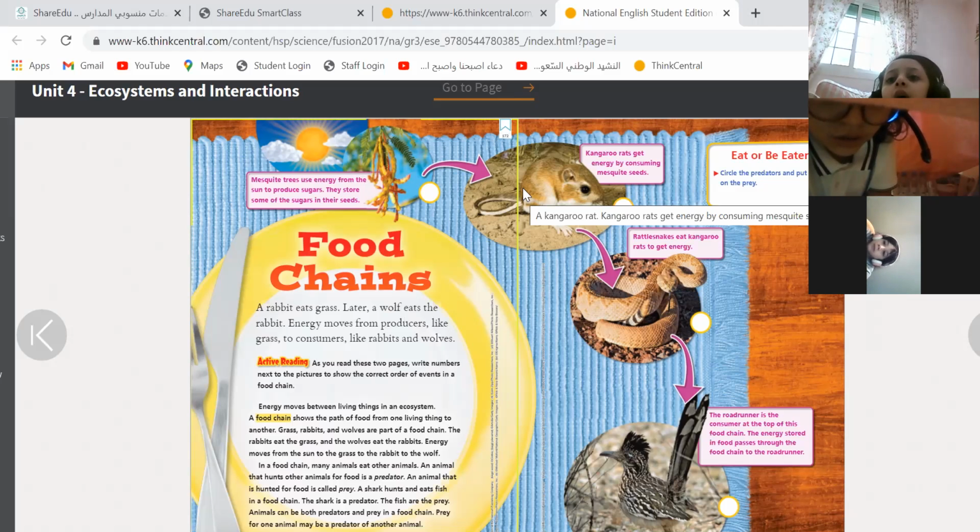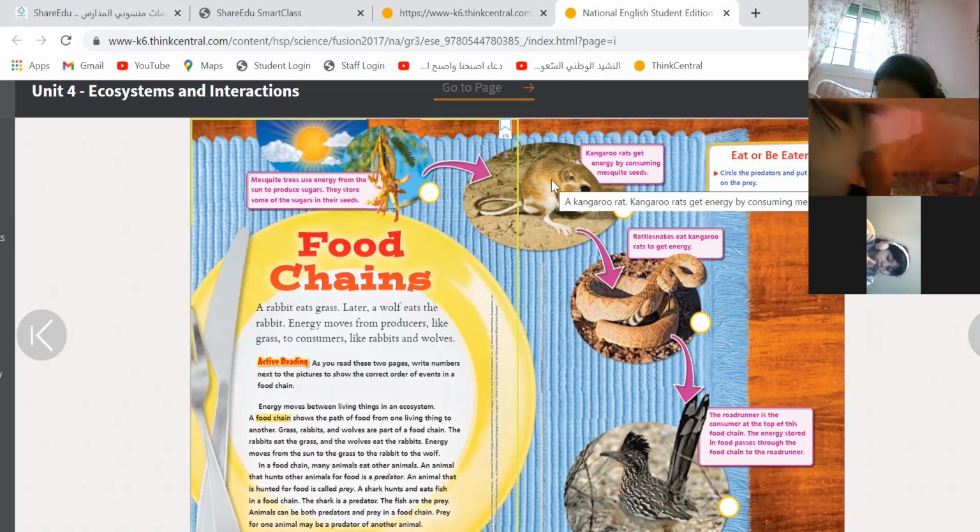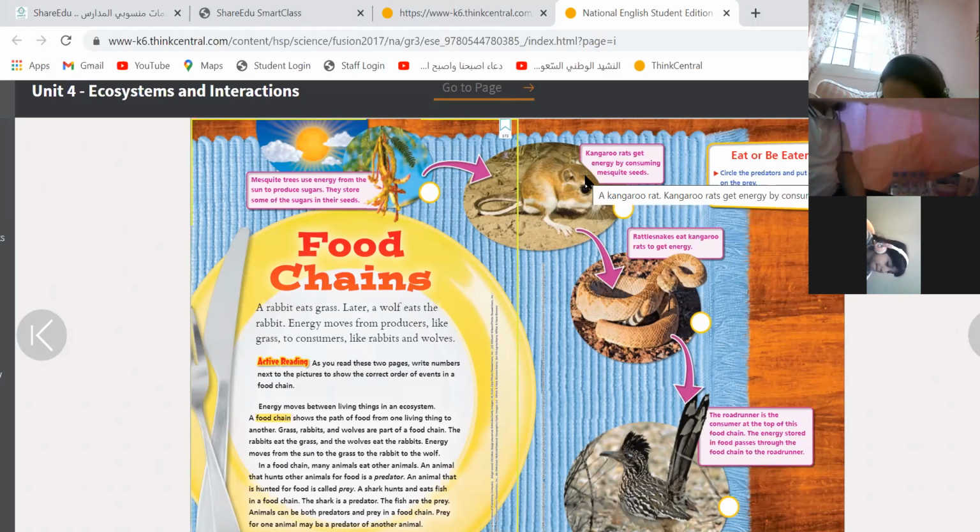Is a rat a consumer or a producer? A consumer. Okay, it eats only plants. So what do I call this consumer: herbivore, omnivore, or carnivore? Carnivore? Why? Because it eats only plants, do I call it carnivore?